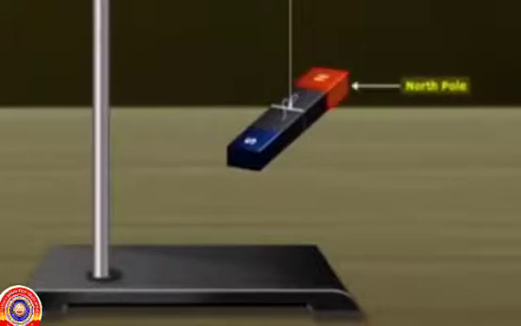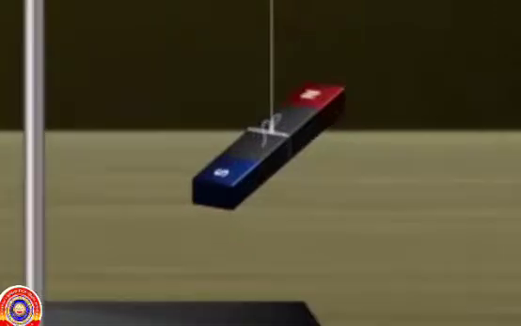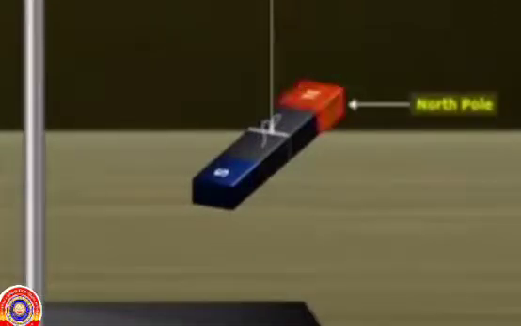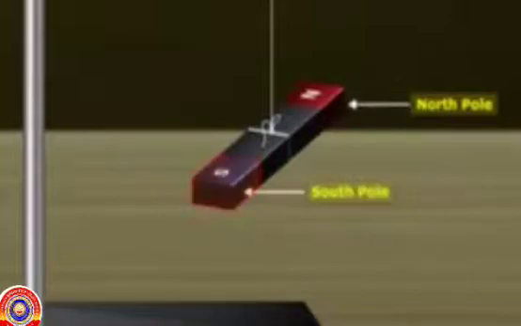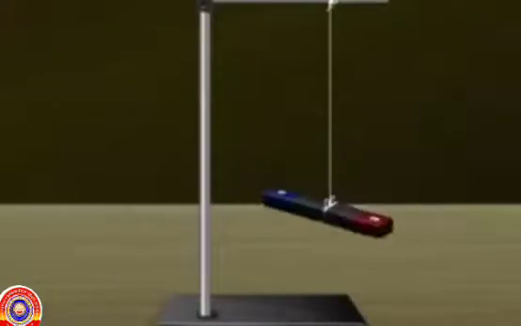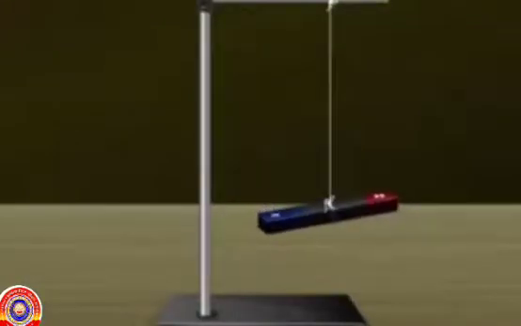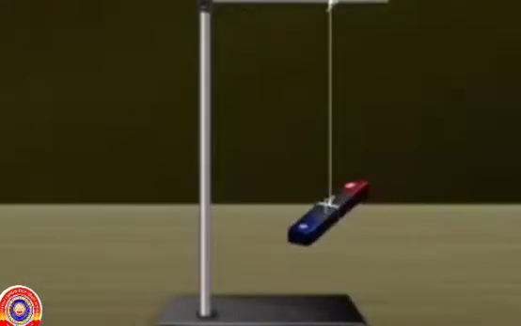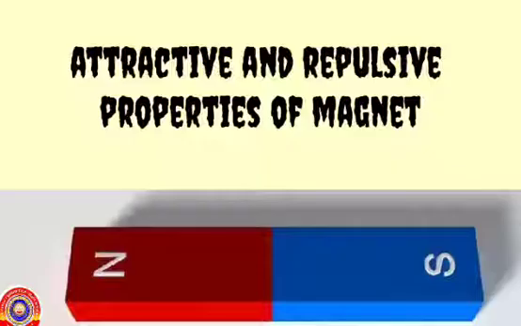Yes, the end marked N in the magnet points towards the north and the end marked S points towards the south. Once again, the end of the magnet that points north is the North Pole and the end that points south is the South Pole. This is the directive property of magnets. A freely suspended magnet always comes to rest in the north-south direction of the earth.